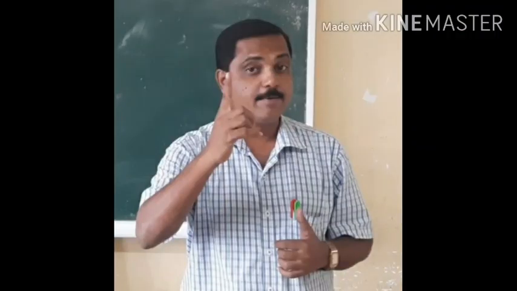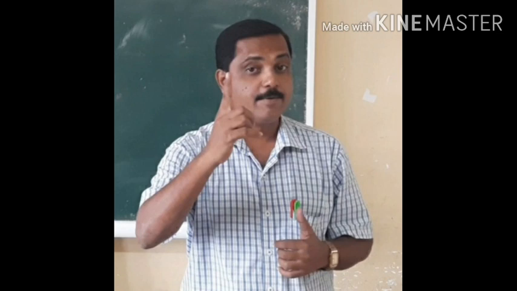Okay? Here remainder is not equal to 0. Remainder is equal to 1. Therefore, it is called incomplete division or inexact division. In all inexact division or incomplete divisions, remainder is not equal to 0.